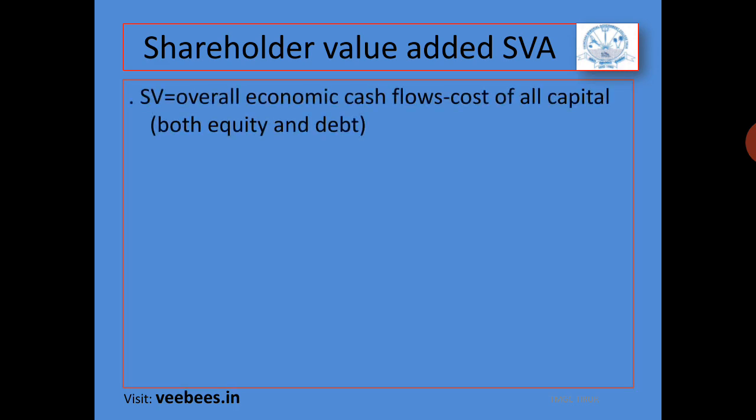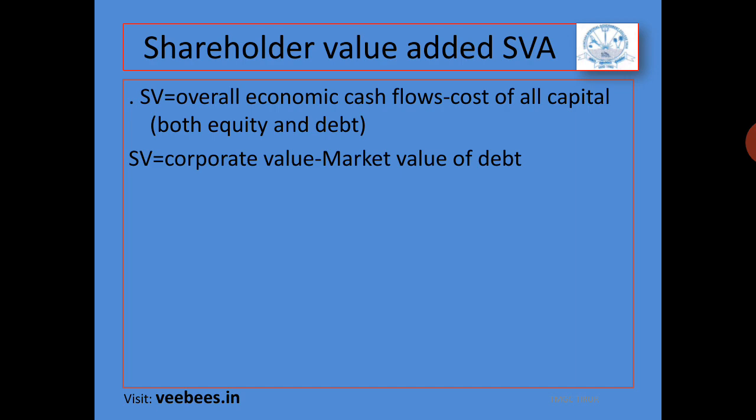Then shareholder value is equal to the overall economic cash flows minus cost of all capital, both equity and debt. Specifically, shareholder value addition means overall economic cash flow, overall economic profit, minus cost of all capital, cost of equity, cost of debt, etc. So when we deduct the cost of all capital from the overall profit, we can say there is shareholder value addition.